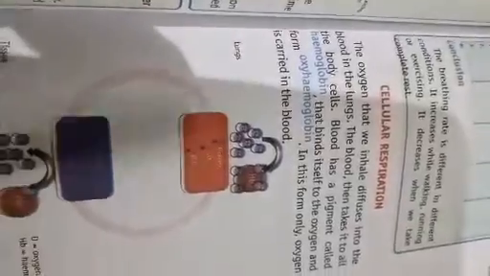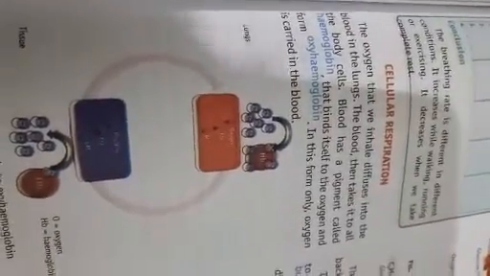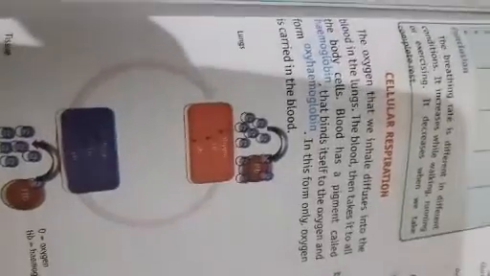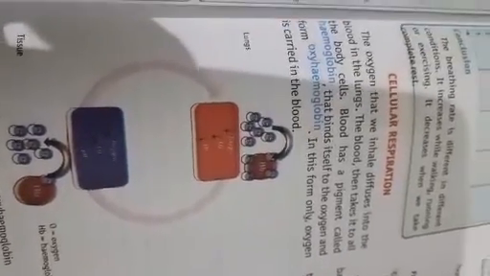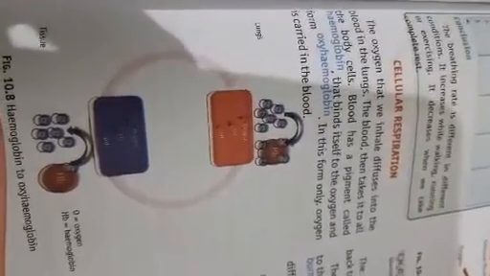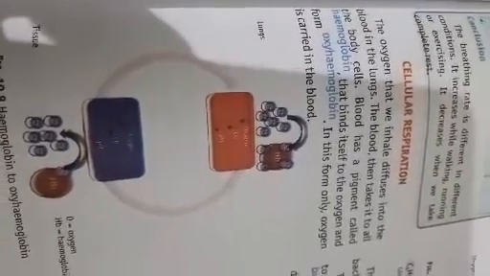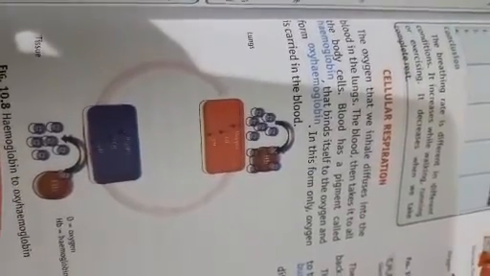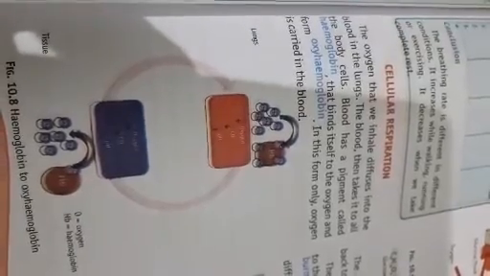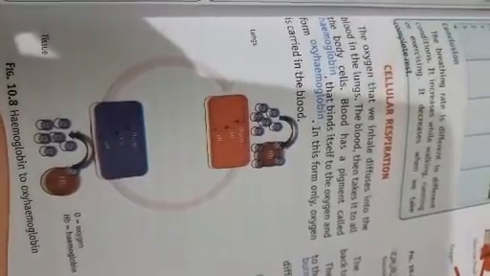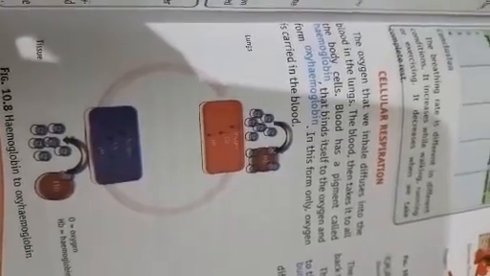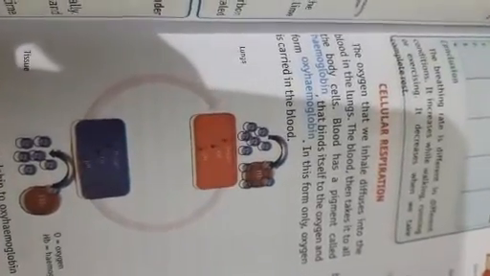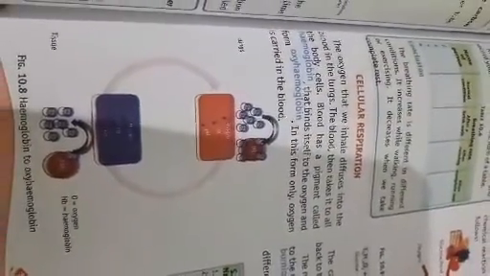And after that, the next topic is cellular respiration. Respiration is divided into two categories: external respiration and internal respiration. External respiration is generally called breathing. On the other hand, internal respiration is called cellular respiration. In cellular respiration, the oxygen that we inhale diffuses into the blood in the lungs. The blood takes it to all the body cells. Blood has a pigment called hemoglobin.